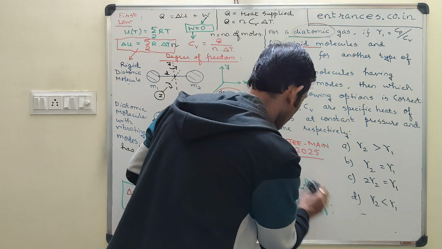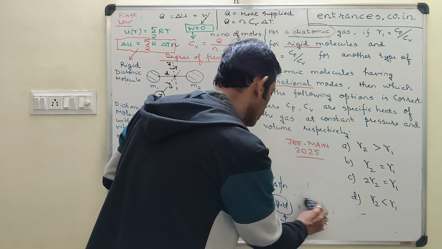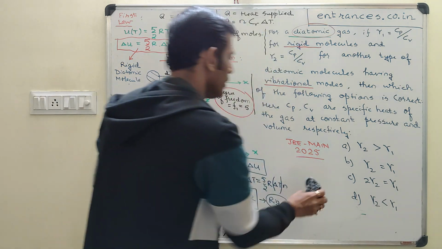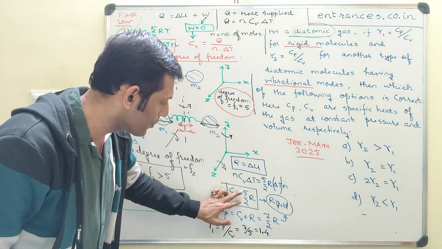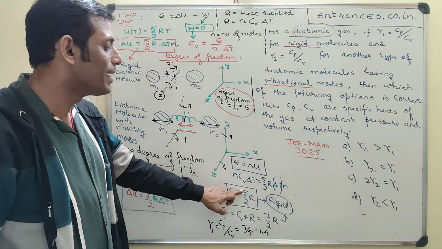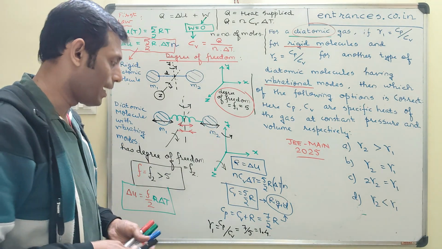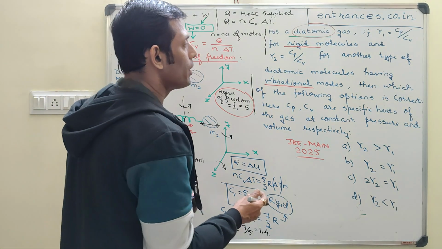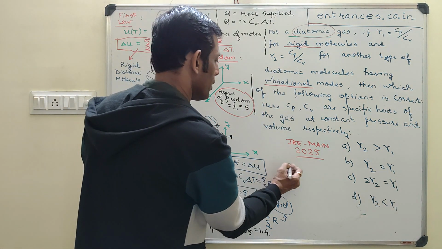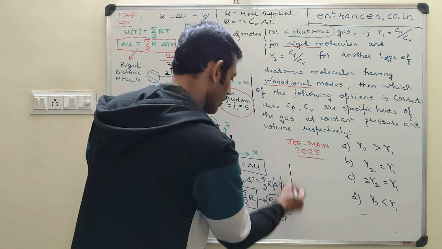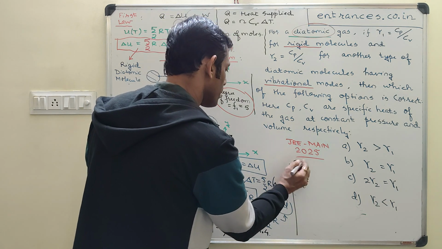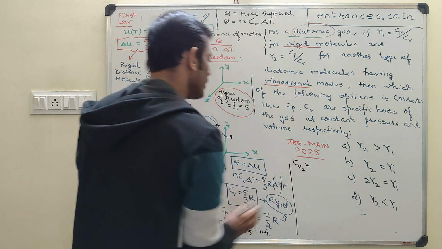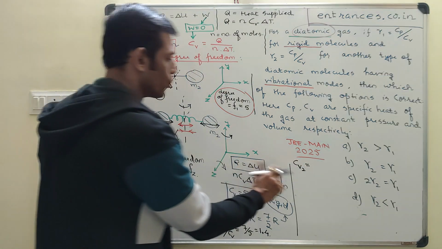Now suppose I go for the vibrating mode, then what would I do? You learn from here. This 5 is the degree of freedom measure which they had used. So if I now go for, let's say, gamma 2 calculation or Cp by Cv for a vibrating mode, let me call it Cv2 for a vibrating mode molecule.